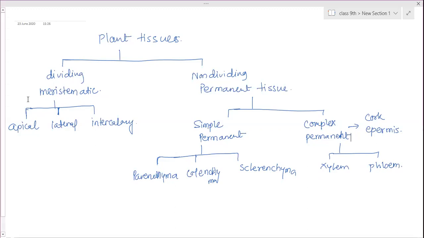Always a question for 3 marks: explain meristematic tissues with diagram. So you can draw this flow chart, then you can remember the actual path, which is exactly what we are landing up with.